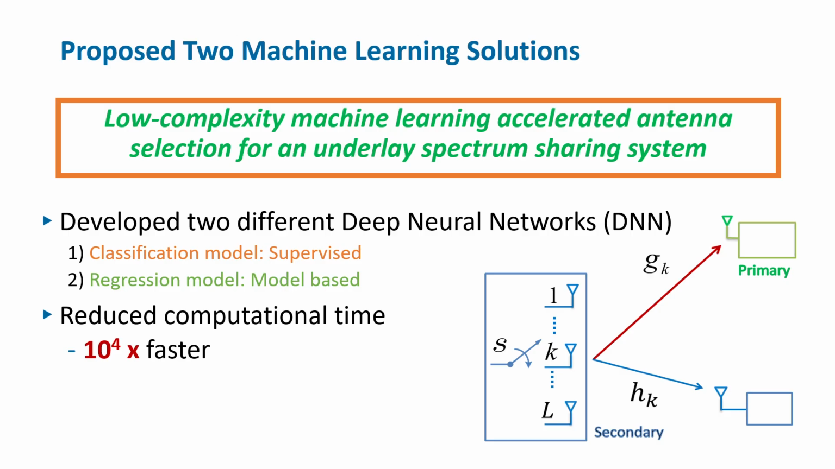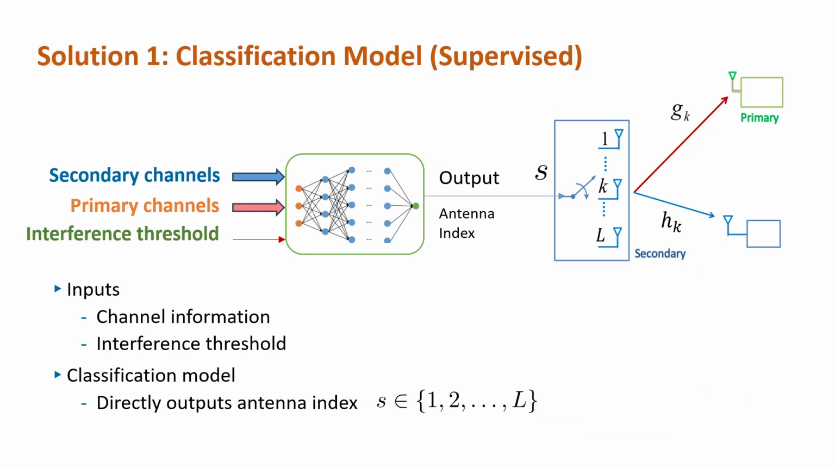The first solution develops a classification model based on supervised learning, and the second one develops a regression model with model-based learning. They are 10,000 times faster than the conventional approach. The classification model uses a supervised learning approach to take channel information and interference threshold as inputs and directly predicts the antenna index S, which can take values from 1 to L. This model needs to be retrained for any change in parameters such as the number of antennas or thresholds.